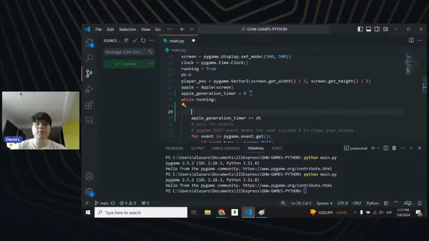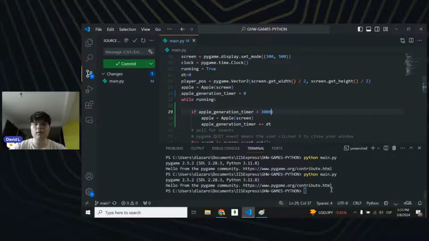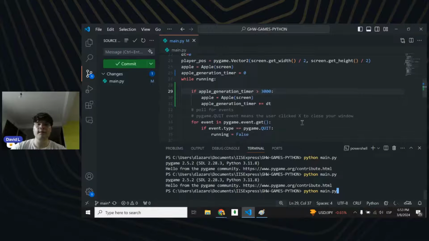We should be adding something like: if apple generation timer is greater than 3000, we should be ready to see a new apple generated, right? Apple new screen. Yeah, I think so.